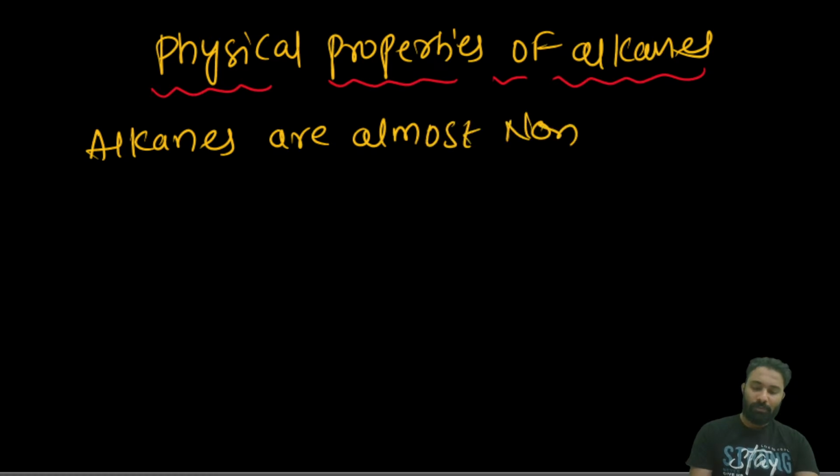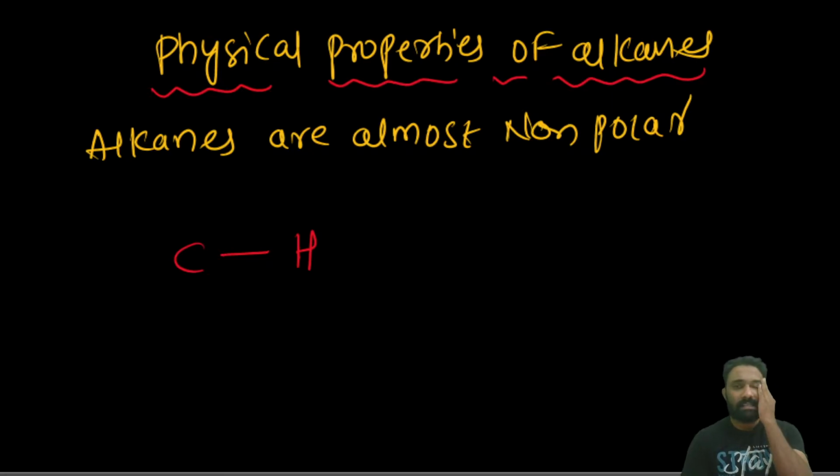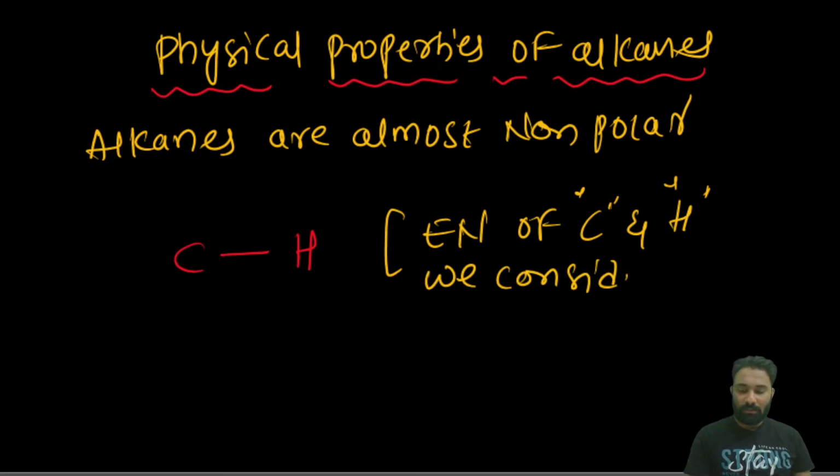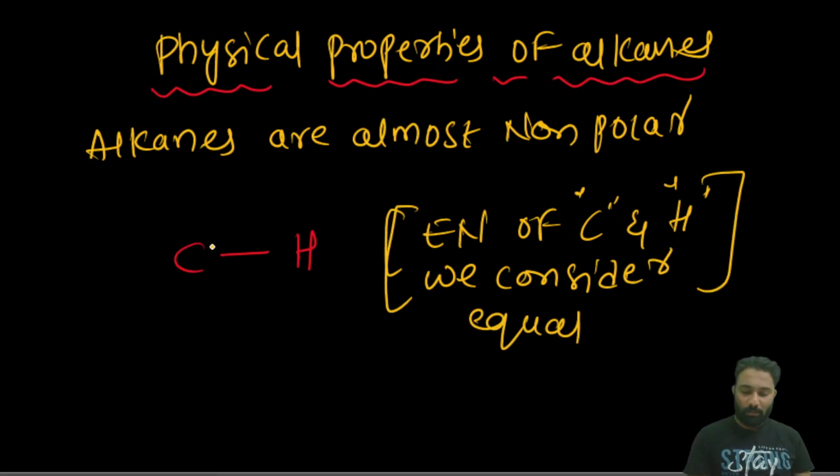non-polar. We know why we consider alkanes as non-polar, because the electronegativity of carbon and hydrogen we will consider almost equal. That's the reason whatever bond between them, these are non-polar. That's the reason it will not undergo any addition reaction.